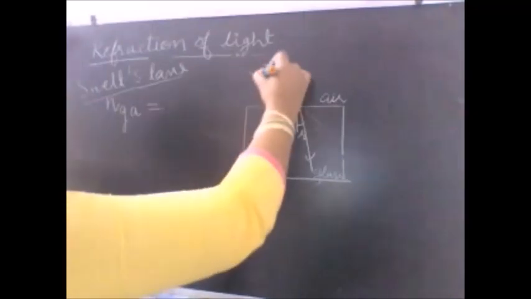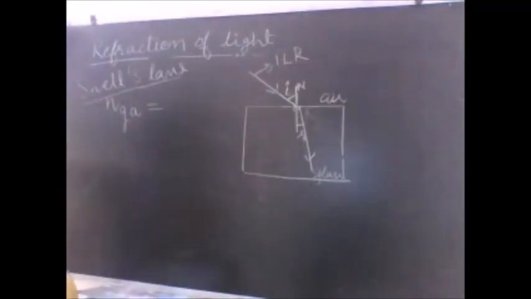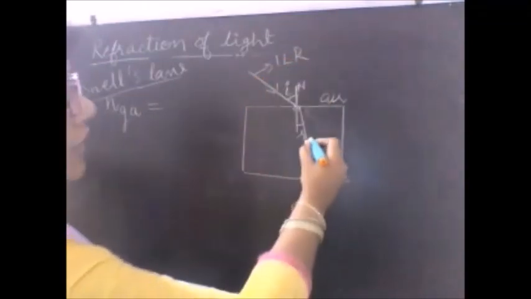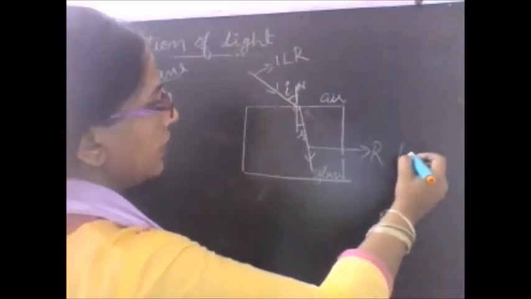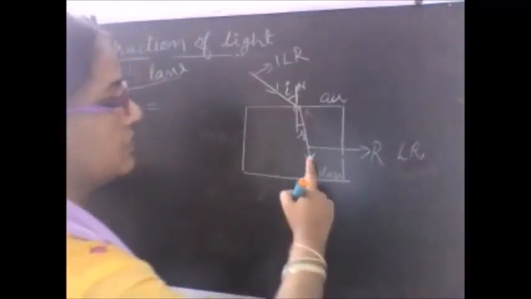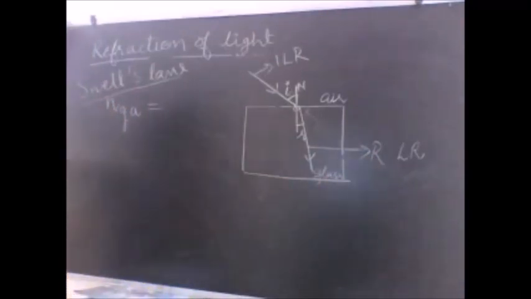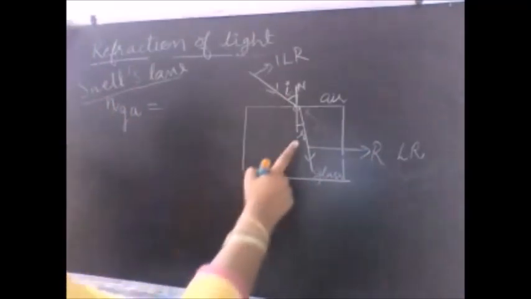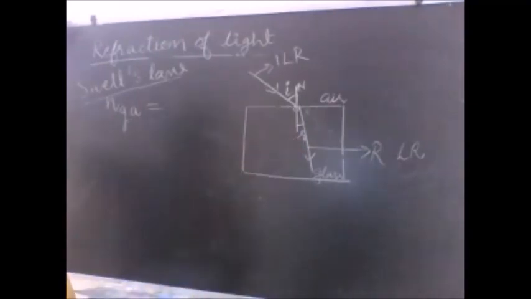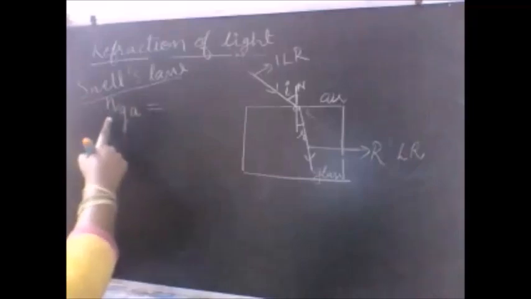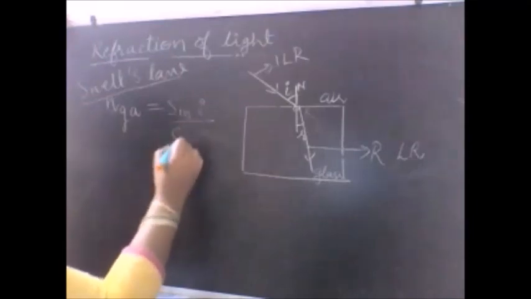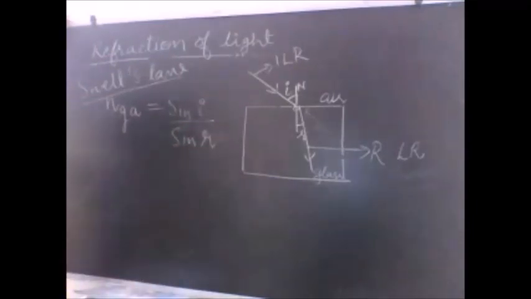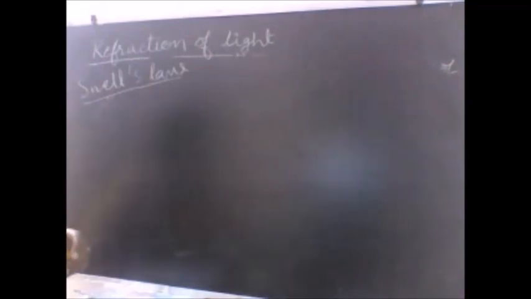So this light ray is incident light ray. ILR means incident light ray, and this light ray that I am defining here is refracted light ray. So angle I is the angle of incidence and angle R is the angle of refraction. Then Snell defined refractive index as the ratio of sine of angle I to the sine of angle R. So let us try and understand a very simple concept using a numerical.